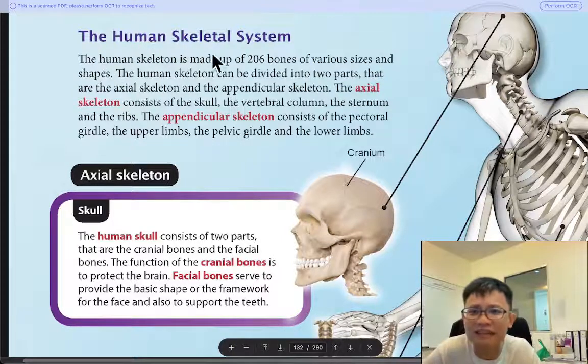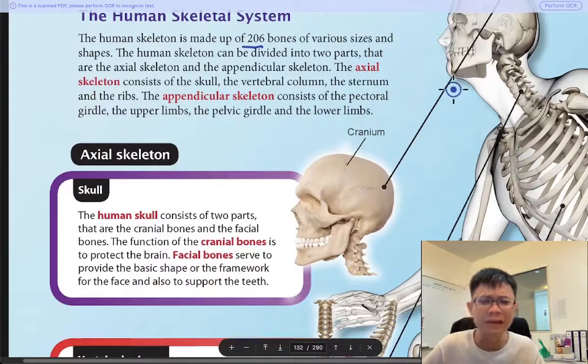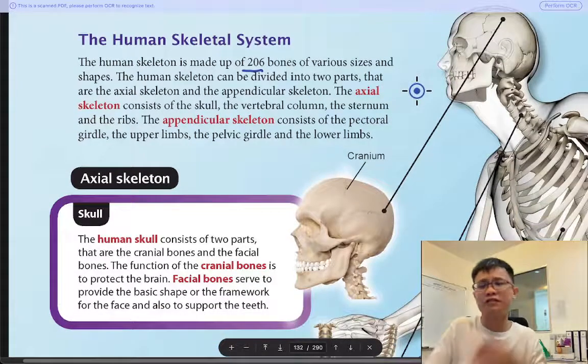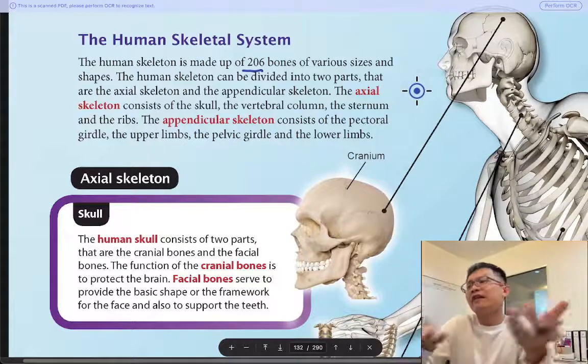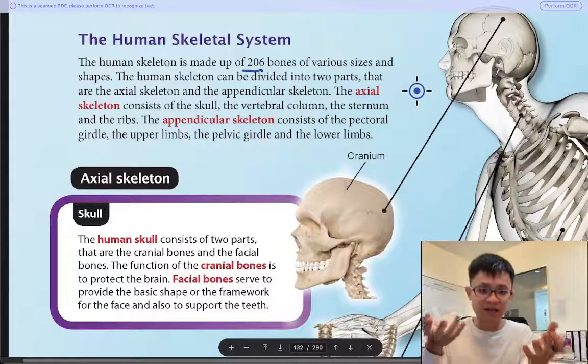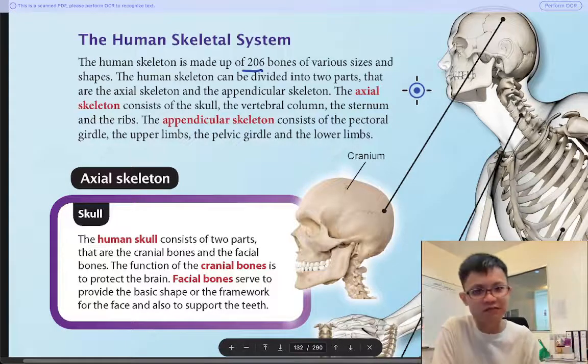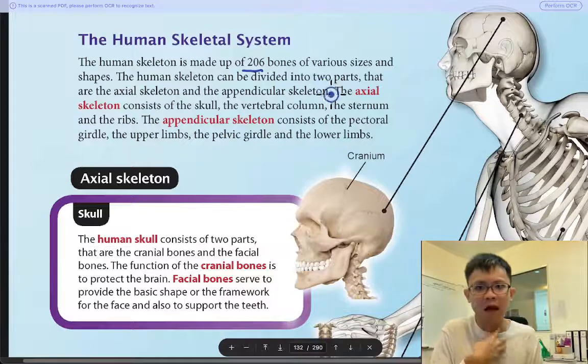The human skeletal system is made of many bones, and as I mentioned previously, this chapter is more about memorizing. You need to memorize, because they only ask what is taught in this thing, so just memorize it. You want the first part?